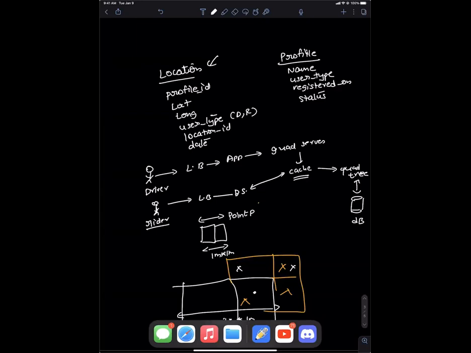This is how the driver location would keep updating every second. And if I want to pick up all the drivers near me, I have to query this DB, and this query would be expensive. If we don't want to go with this route, then I can bring another data structure to the table, which is a quad tree, which could solve this problem with all these quad nodes that keep splitting.